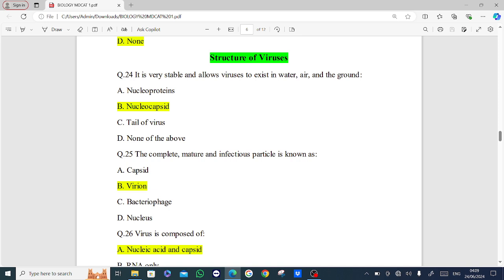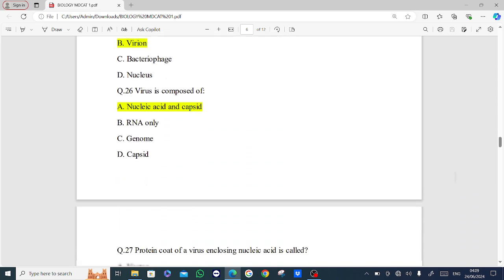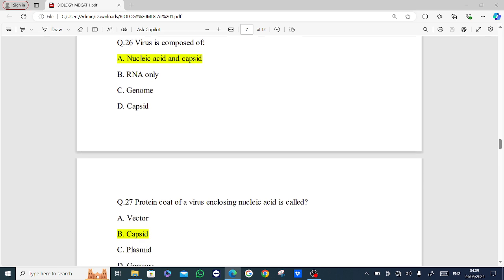Next MCQ is, virus is composed of. Options are nucleic acid and capsid, RNA only, genome, capsid. Answer is option A, nucleic acid and capsid.